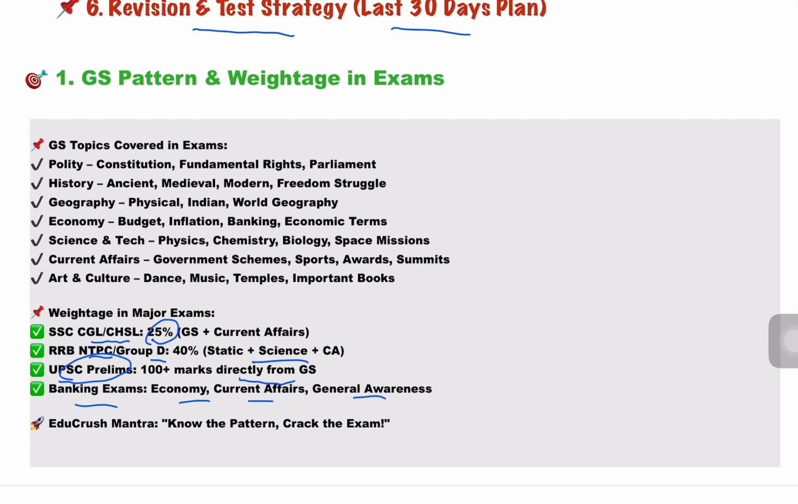So based on your target exam, you need a tailored approach. RRB aspirants should focus more on science and current affairs, while SSC aspirants should master polity, history, and geography.